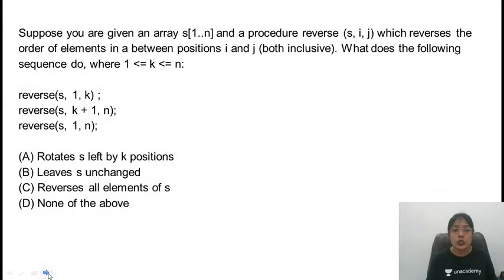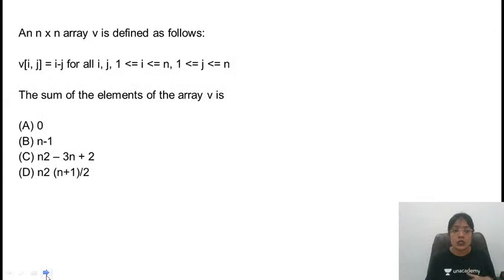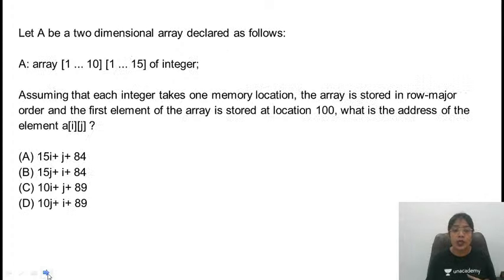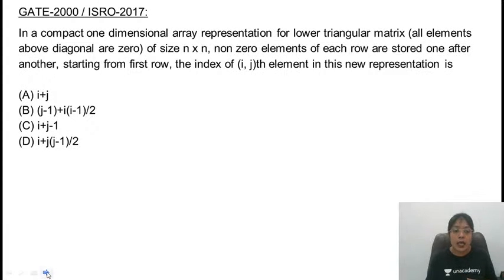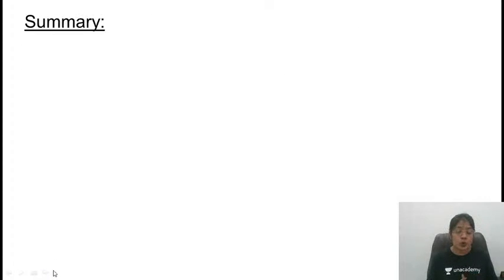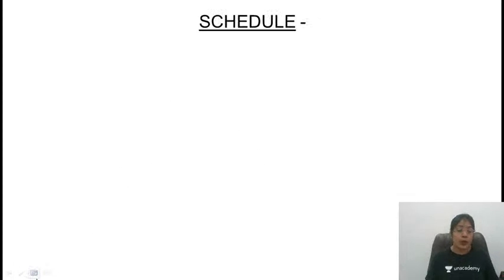This is another question. You can just solve these questions, the remaining questions, and we'll discuss these questions in tomorrow's session at 1 p.m. All right. If you have any query, any doubt, please feel free to write in the comment section or in the chat section.